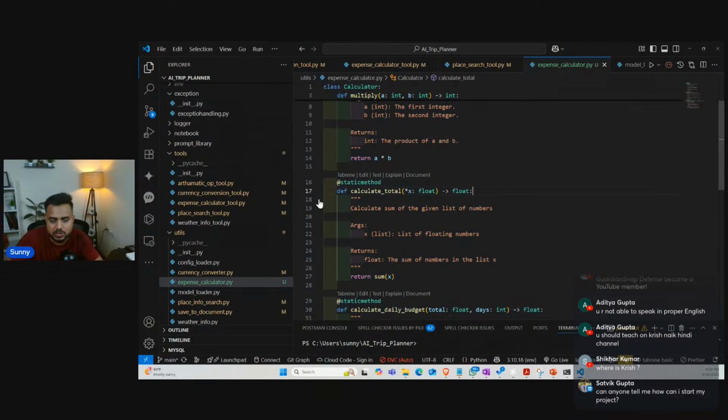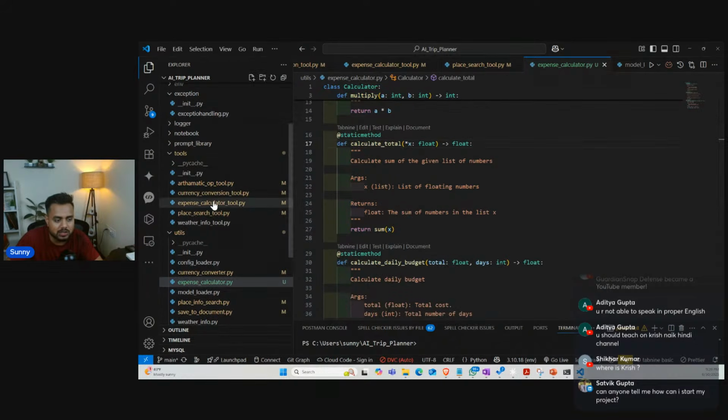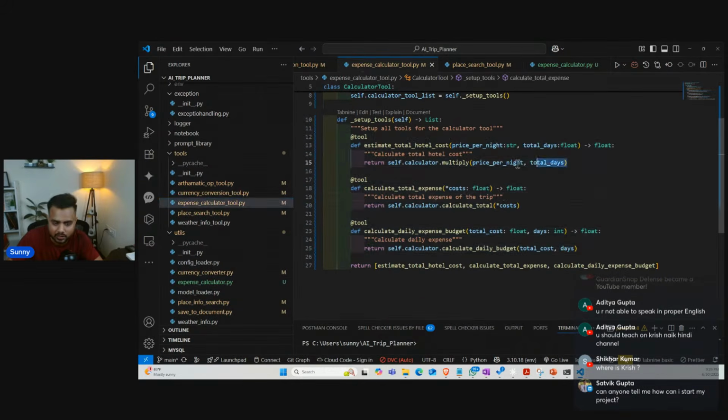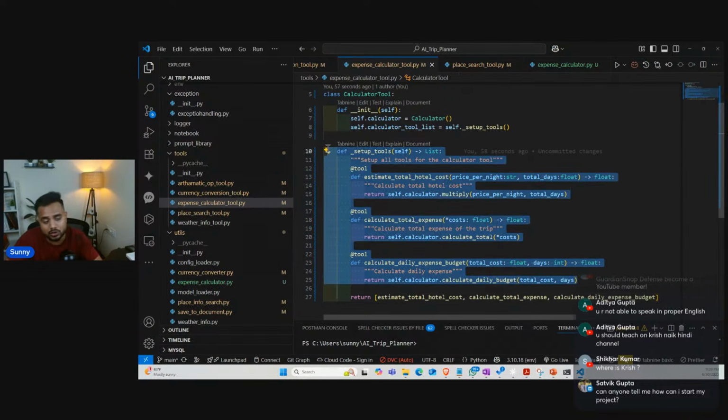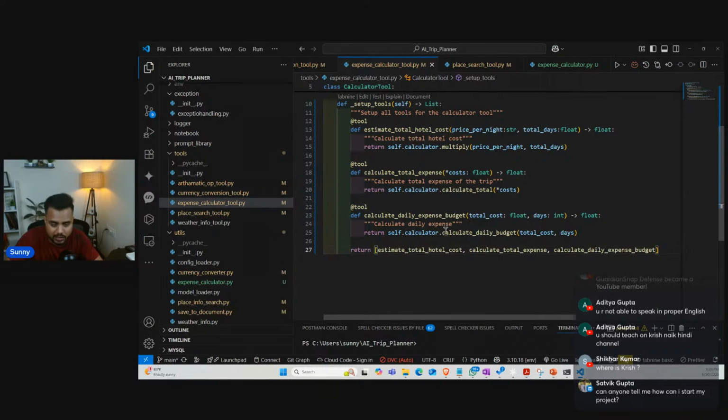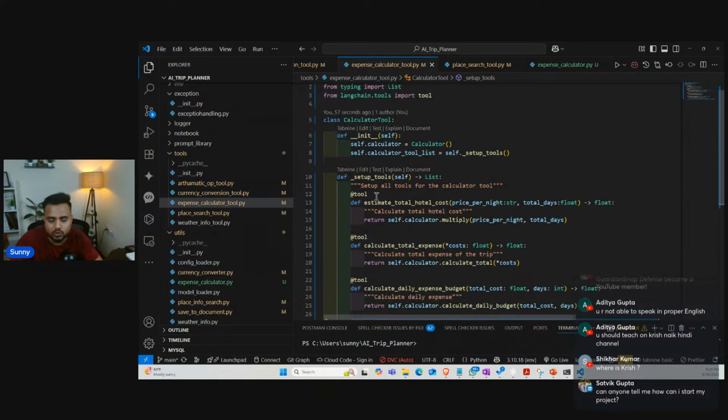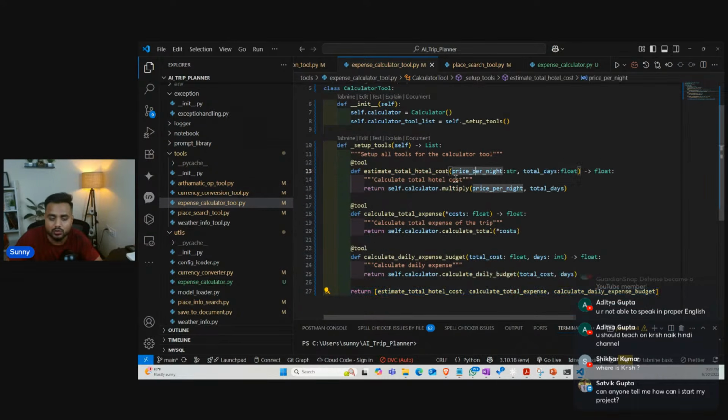So each and every functionality we have defined over here, and what we are doing, guys, if you will check, we are just going to be calling the required method. So we are going to call this multiply, we're going to call this calculate total, we're going to call this calculate daily budget. Okay, so this is all the tool which we have, right? And here you can see we are going to be delegating the calculation in the utils file, and then here see we are going to be returning this specific tool. So whenever this tool will come and we'll be passing any sort of parameter to this one, automatically this function is going to be triggered, and we'll be able to get the required calculated value.